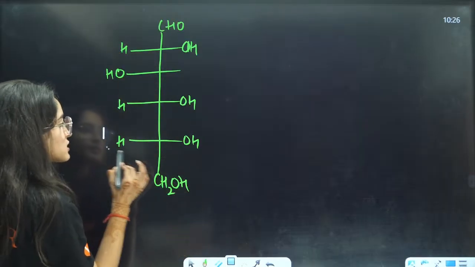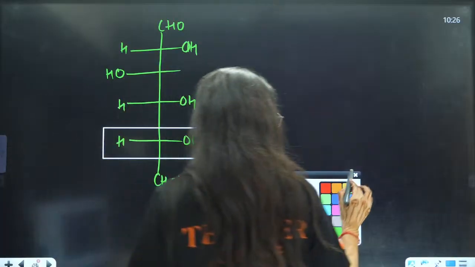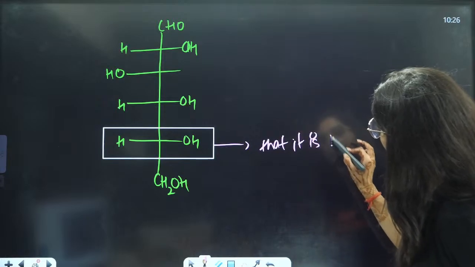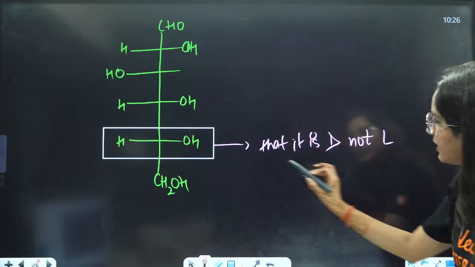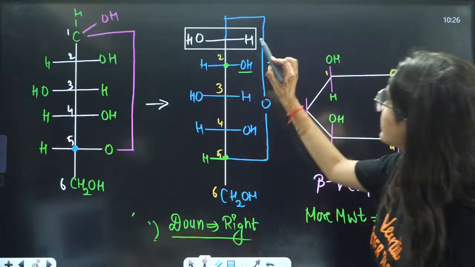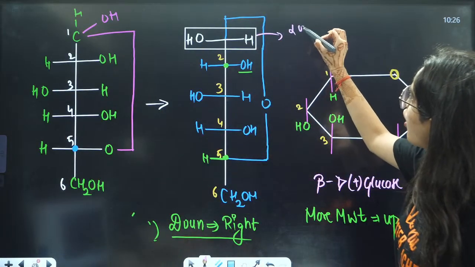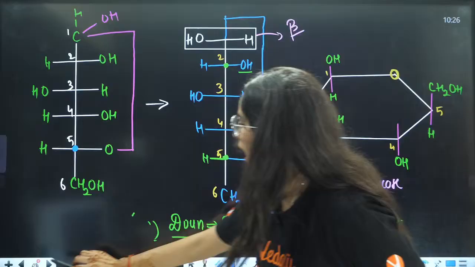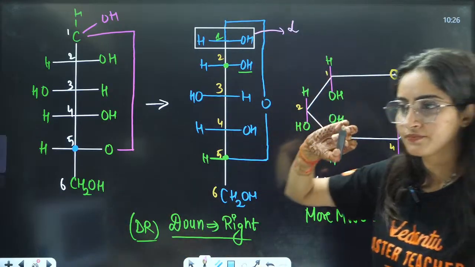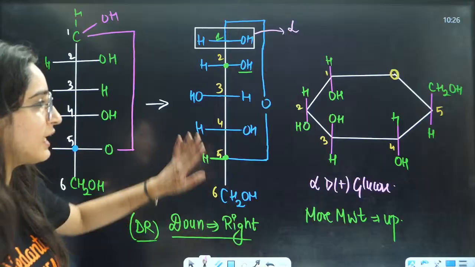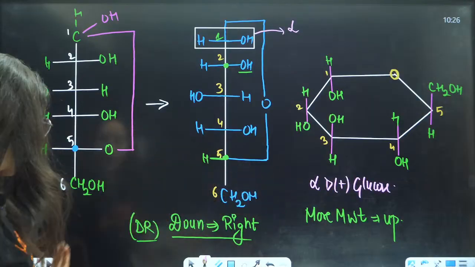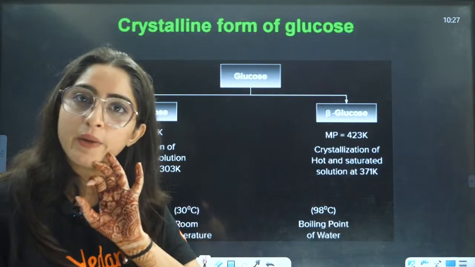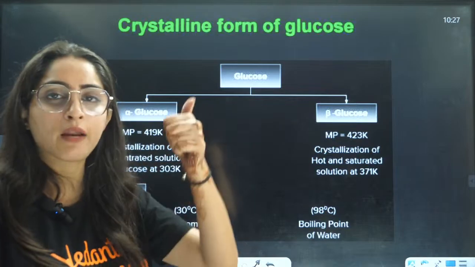Now, capital D is defined by this thing. This will tell you that it is capital D, not capital L, right? But this thing is going to tell you that it is alpha or beta, right? Or you can say this is your beta, and because of this thing, it is alpha, right? Okay. So three things: alpha, D, glucose, and beta. Now, glucose can never be capital L. Glucose will always be capital D only. But it can be alpha or beta.